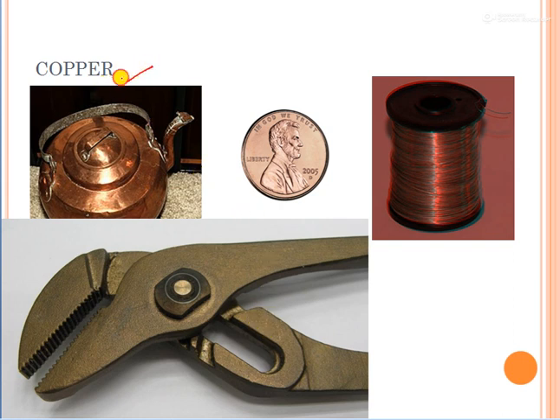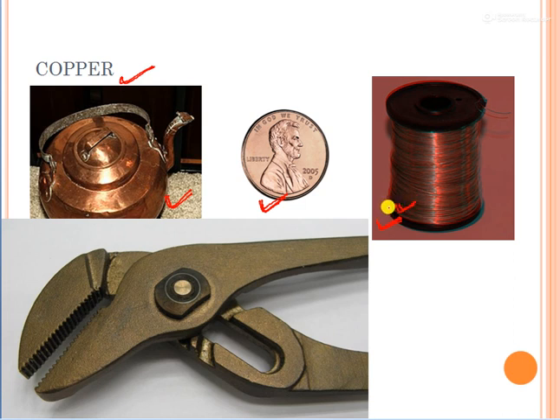Now copper is another kind of metal which is used a lot in our daily life. First of all, it is used in the kitchen. You can see this kettle is of copper. It was also used for making coins in ancient times when there were no precious metals. This copper is sometimes also used for making coins. This copper wire, we are familiar with it. If you try to peel any kind of wire which has a plastic layer over it, inside the plastic layer you will find this wire. This wire is copper wire.